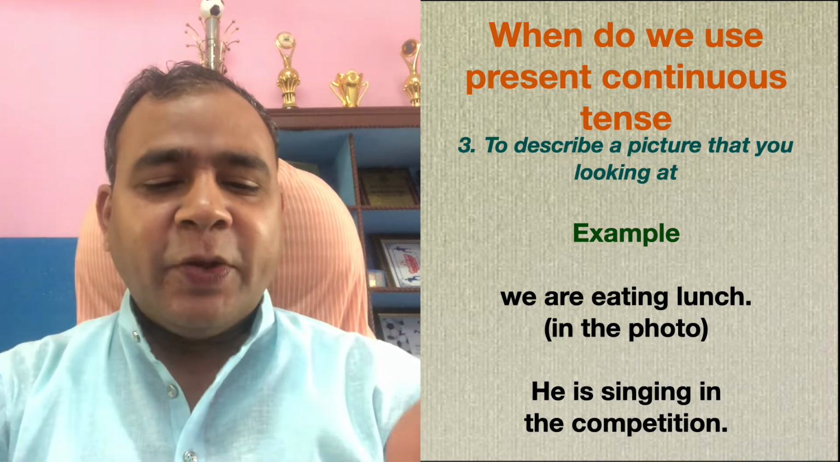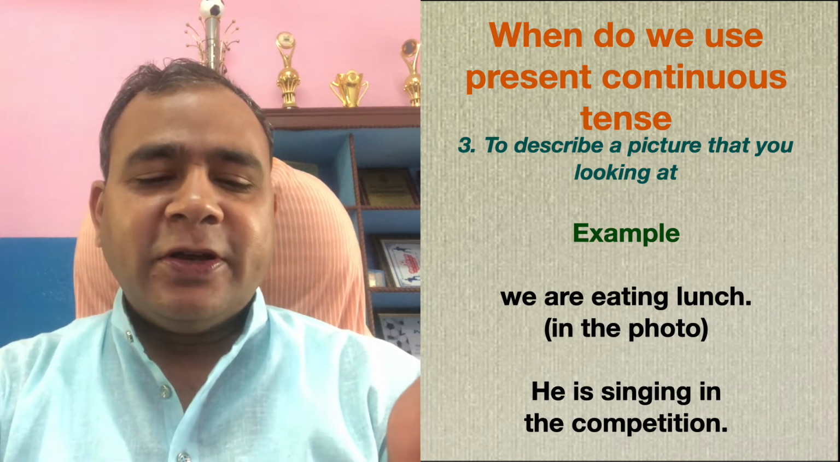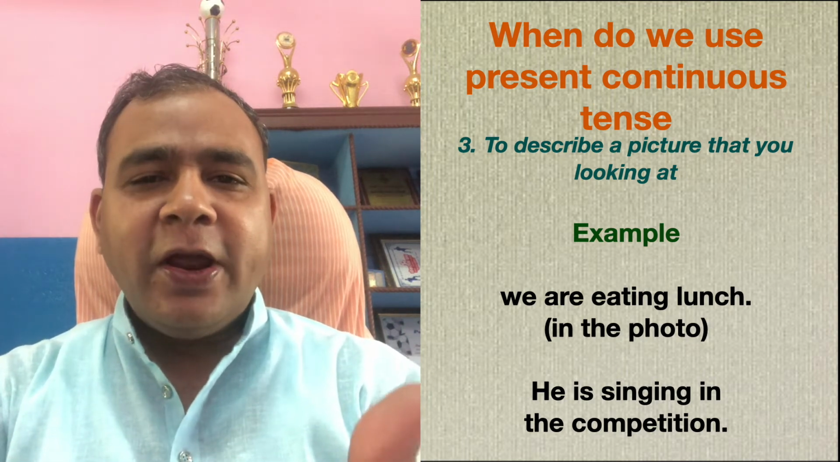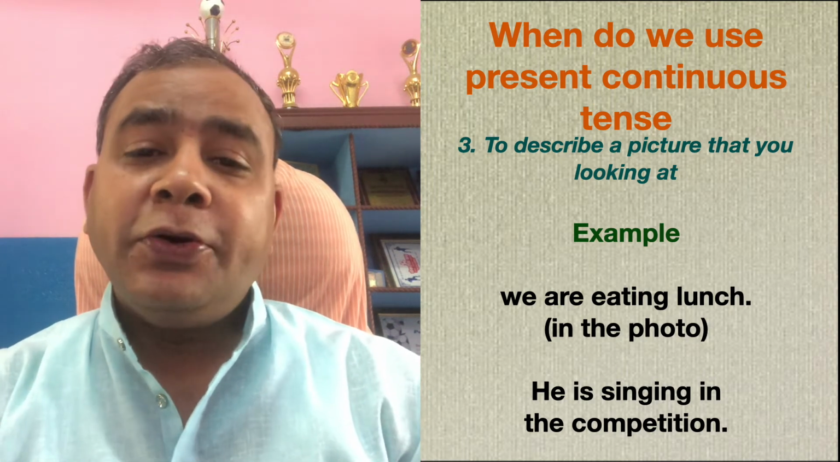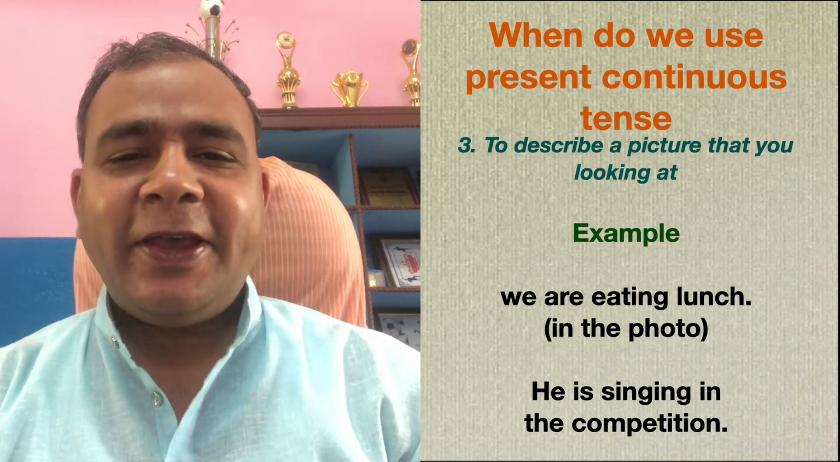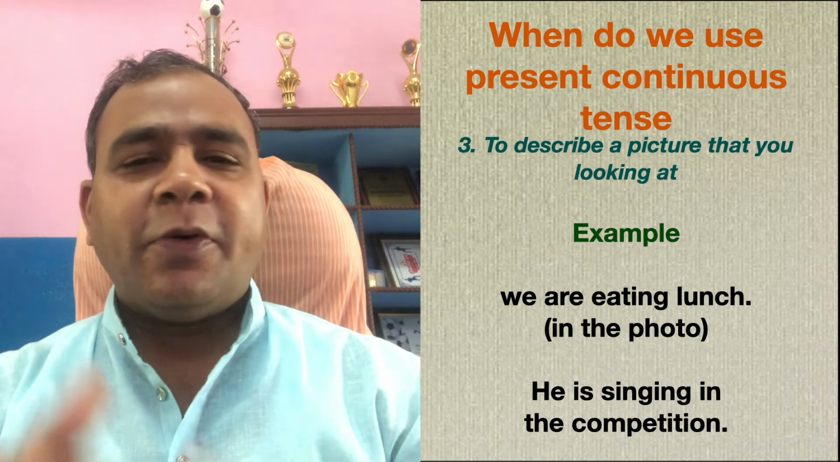Now see, we are having lunch on my birthday. Okay, you show the photo and then you talk about it, but you use present continuous tense to talk about it. Okay, any photo or picture or whatever it is.